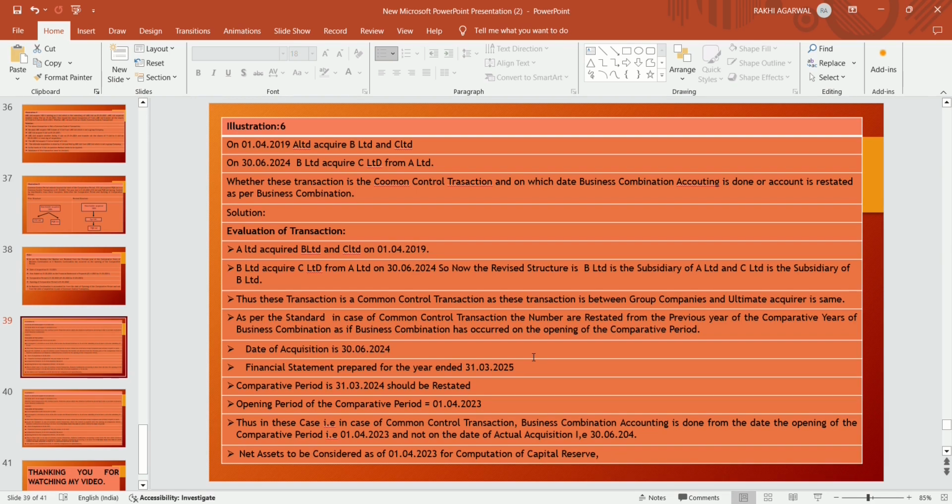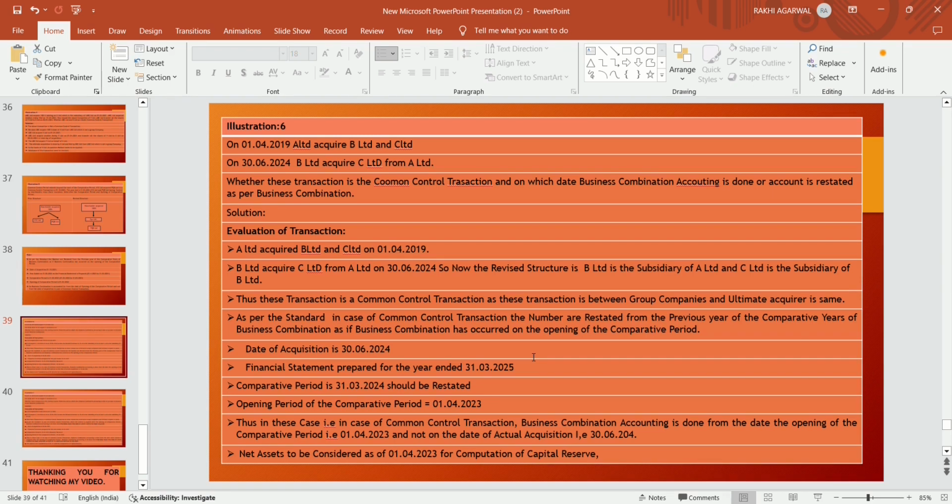Thus, this transaction is a common control transaction as it happens between group companies and the ultimate acquirer is the same. A Limited is the ultimate acquirer, and this transaction happens between group companies, where one subsidiary acquires another fellow subsidiary from the ultimate parent. Then we will determine the treatment as per the standard.